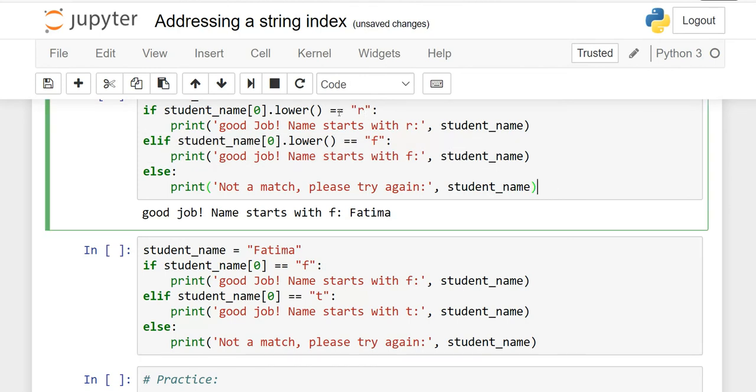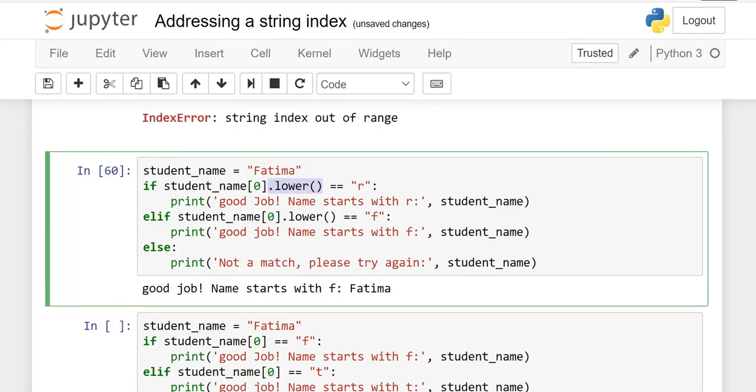Now the question arises, why have I used this dot lower? It removes the case sensitivity. Now what is the meaning of this? Suppose instead of R, if I write capital F here, and a small f here.